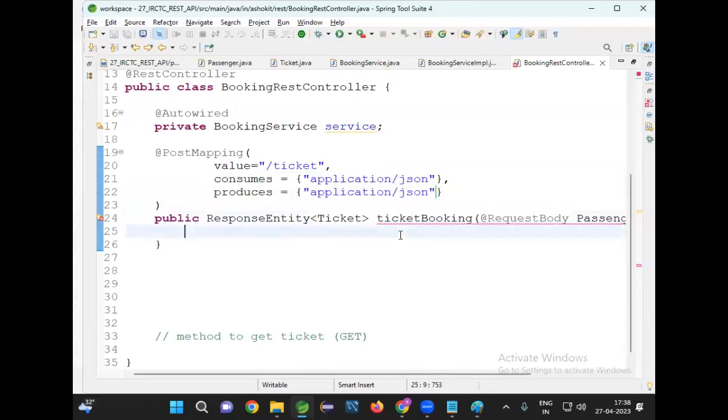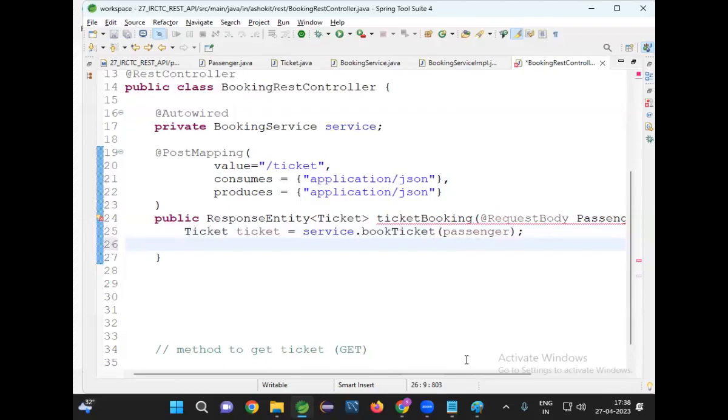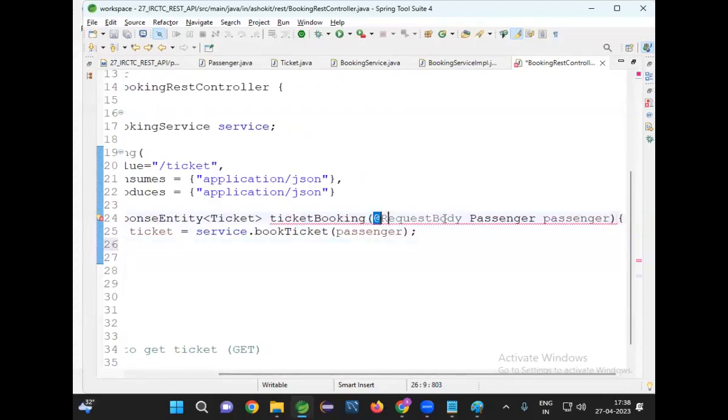Okay. Then let's call service dot bookTicket and pass the passenger data. What is this service method going to return now? It will return a ticket object. Return the ticket object. So my method takes passenger data from the request body.